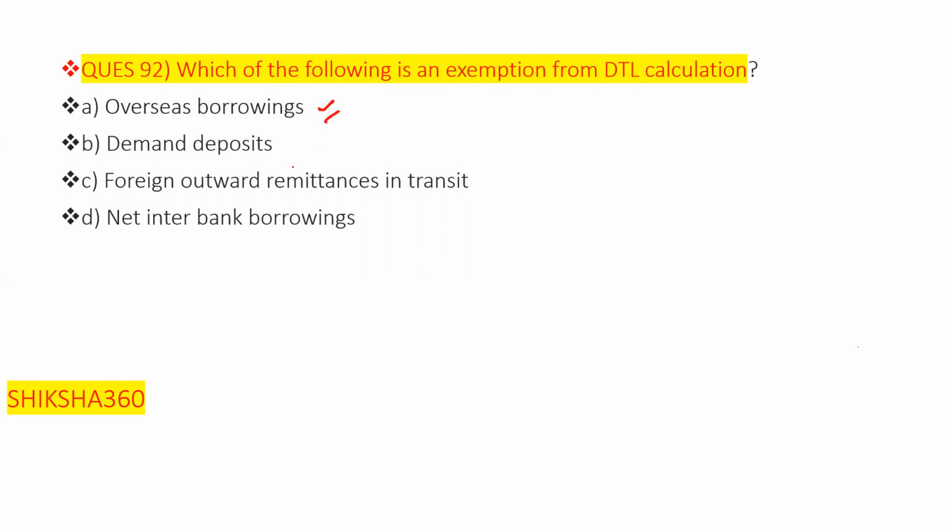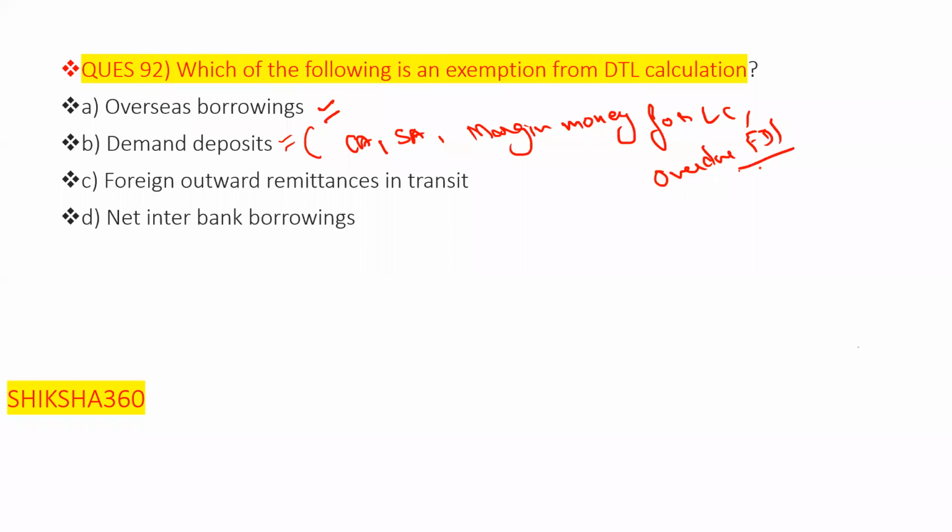Demand deposit is a component of DTL. Under that we have the amount held in the current account, saving account, or margin money for LC, or overdue fixed deposits, all are to be present here under the demand deposit. So they are not exemptions. This one is not our answer.